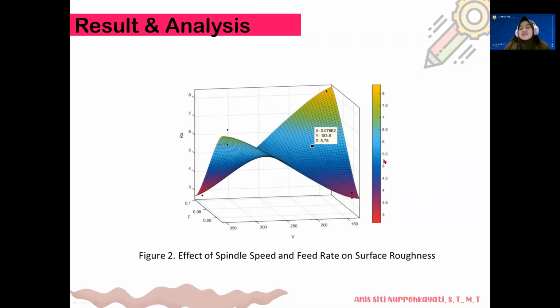The standard roughness in the turning process is between 0.5 and 6.